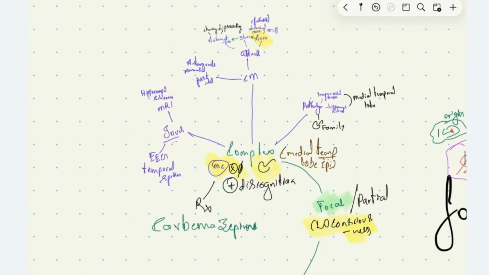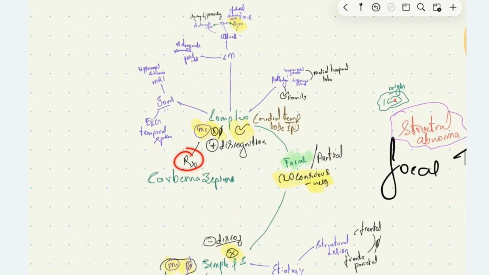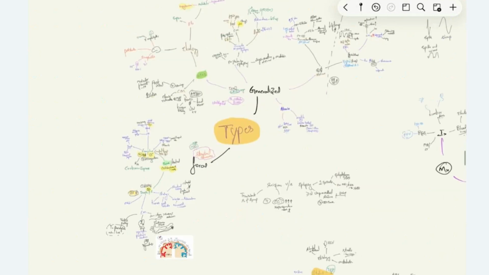The investigation of choice for complex partial seizure is MRI. On MRI, we can see hippocampal sclerosis. On EEG, we will see temporal spikes. The drug of choice for complex partial seizure treatment is carbamazepine. Now, we are done with focal onset seizures, that is focal or partial seizures.